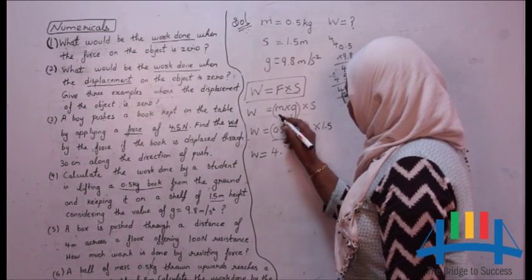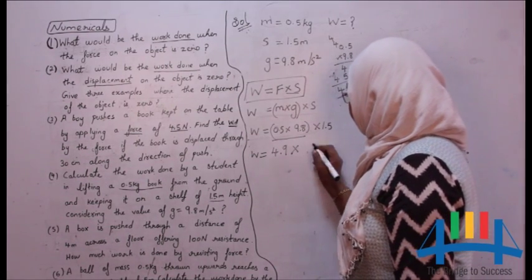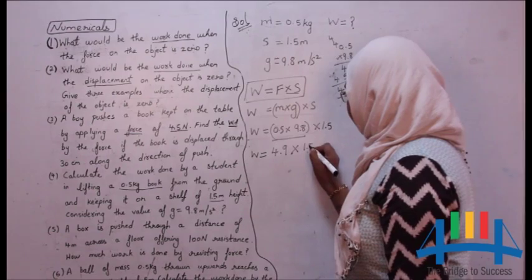For this mass into acceleration we got 4.9, into 1.5, the displacement.